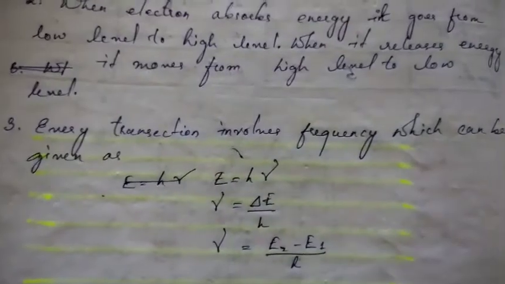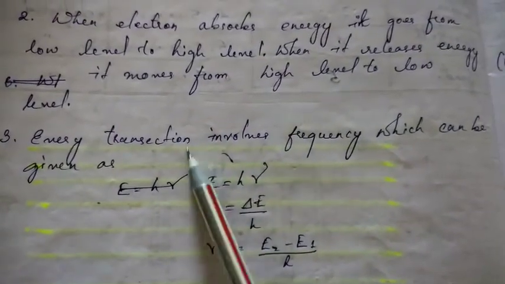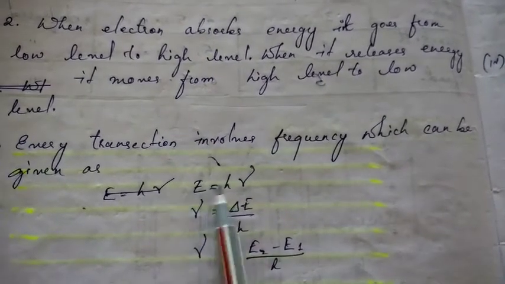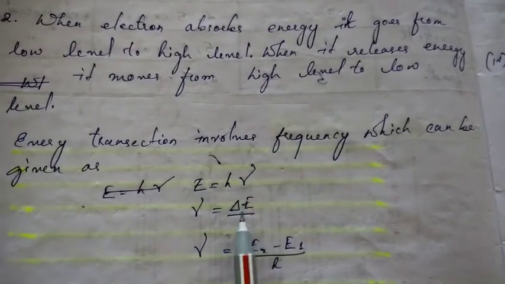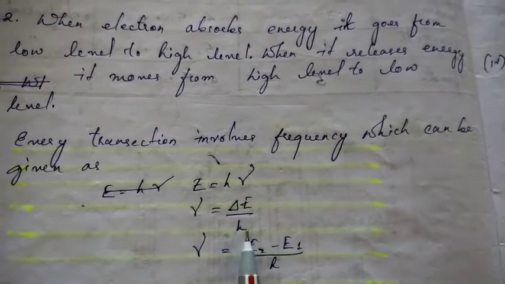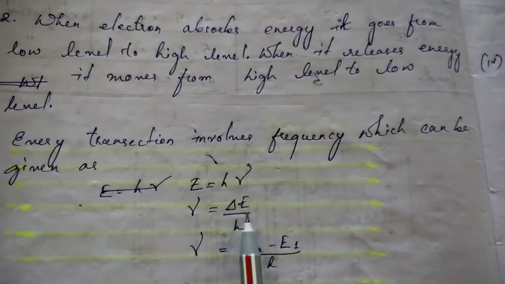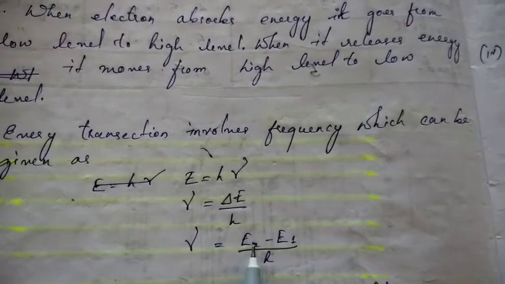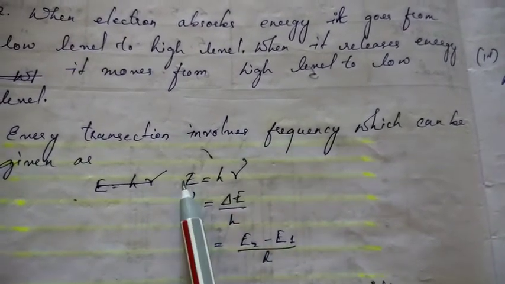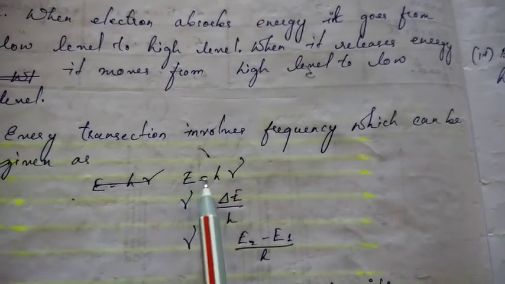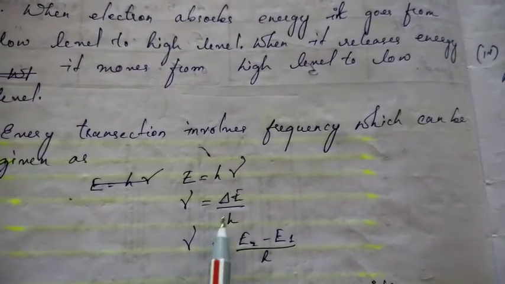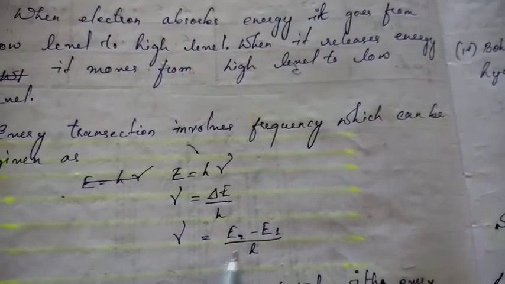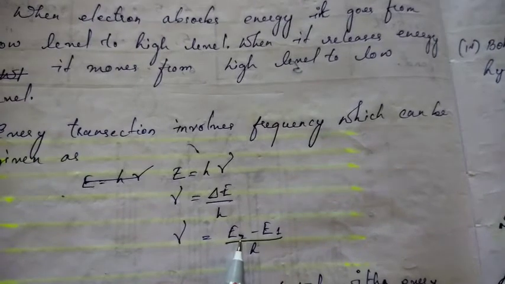The third one is a formula where energy transition involves frequency, which can be given as E equal to h nu. Nu is equal to delta E by h. Delta means difference of energies. So the difference of energies will become E2 minus E1. Here also one delta should be there: delta E equal to h nu. So difference of energy means final energy minus initial energy, so it will be E2 minus E1.